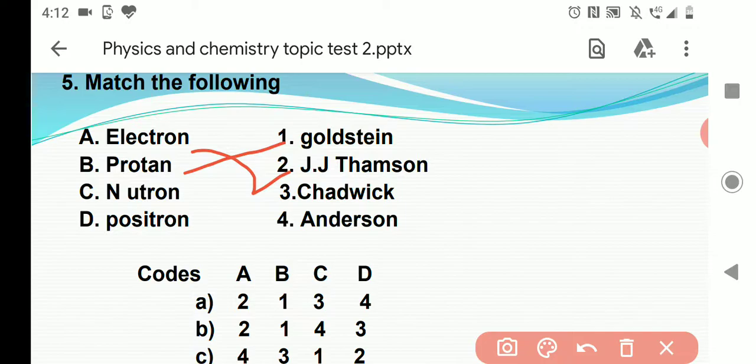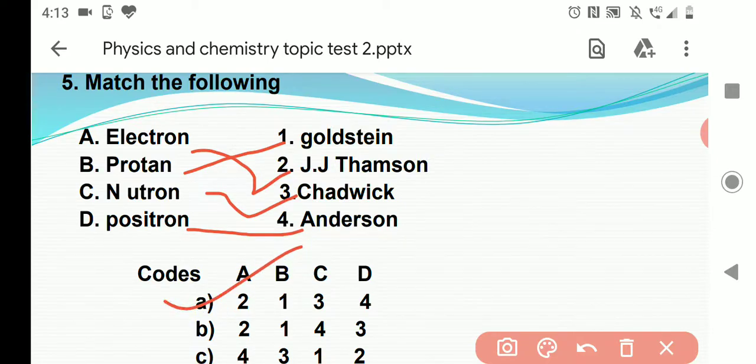Don't confuse the proton with the names Rutherford and Goldstein. Rutherford proposed the name proton, he did not discover it. Goldstein is the right answer. We are following NCERT. Next, option C: neutron by Chadwick. Positron by Anderson. Okay, option A is the right answer according to this.